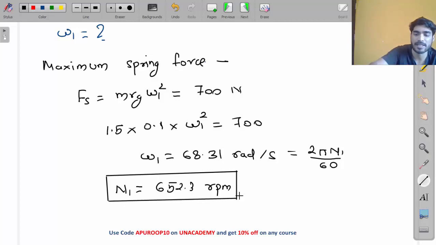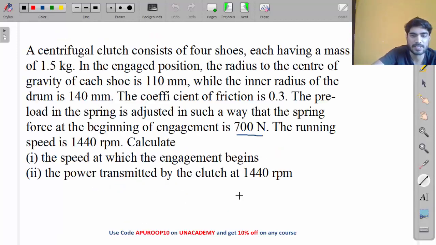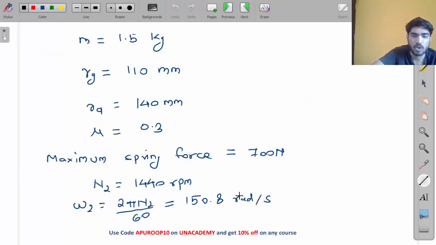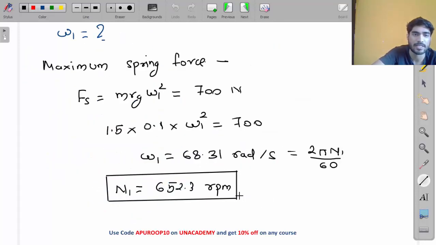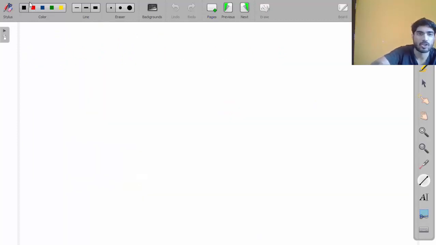And what is the running speed? Running speed is 1440 RPM or 150.8 radian per second. So the second thing you need to calculate is the torque. Okay, let's calculate the torque. So how will we calculate the torque?